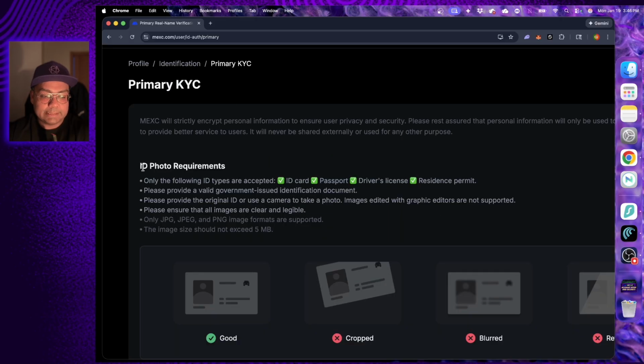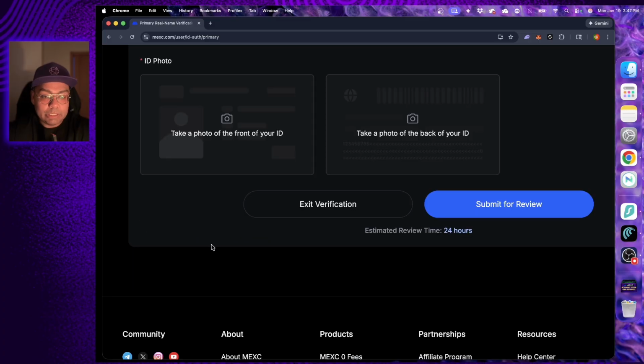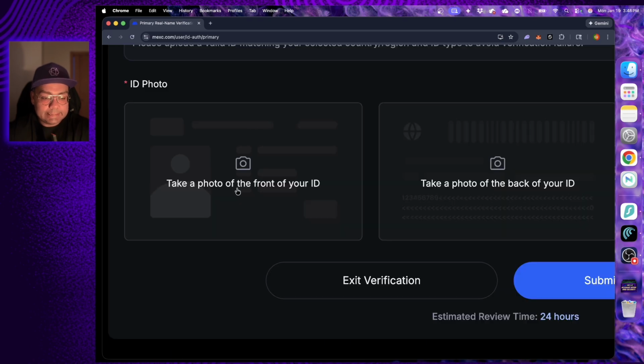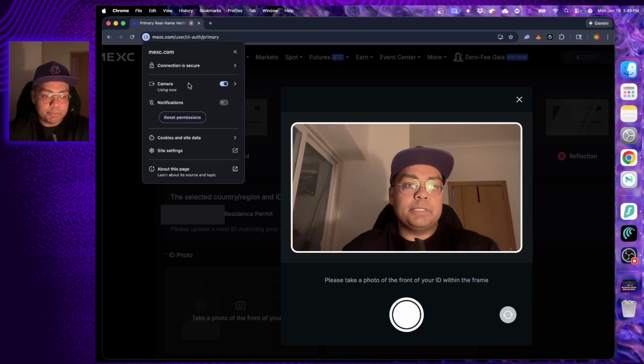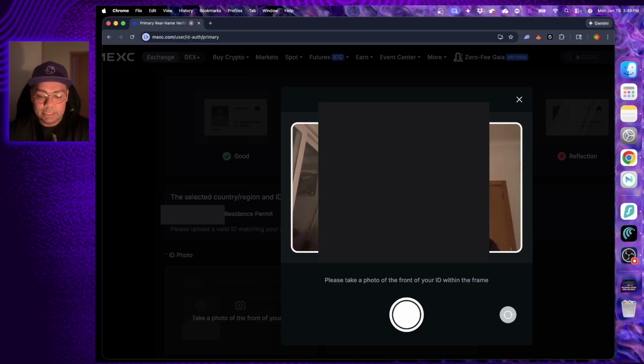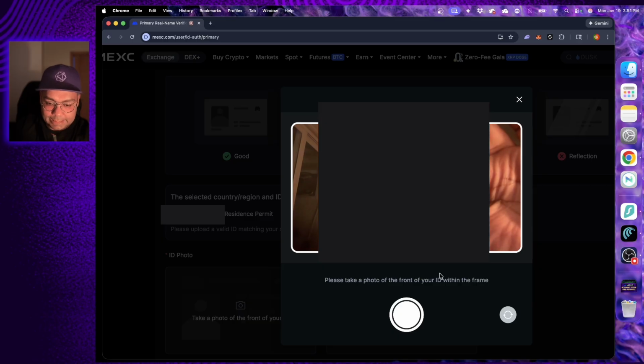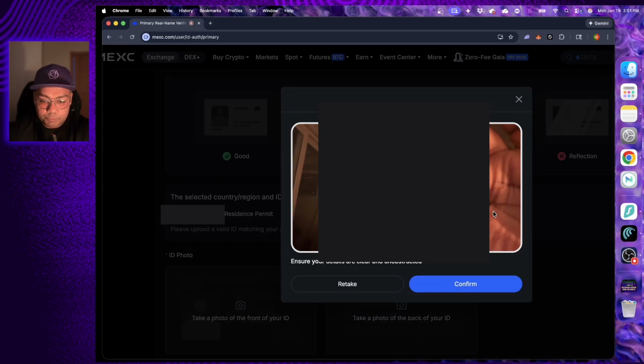Here it provides some ID photo requirements and best practices on how to take the picture. Now I'm going to use my laptop camera for this, but if you're using your mobile app, you can also do that. So I'm going to select take a photo of the front of your ID. Now make sure to have the camera permissions of your browser on so it actually can use the camera to do this. Make sure the ID is within that box and that everything is clear, and then click the white button to take the photo. Check the photo to make sure everything is clean and then click confirm.